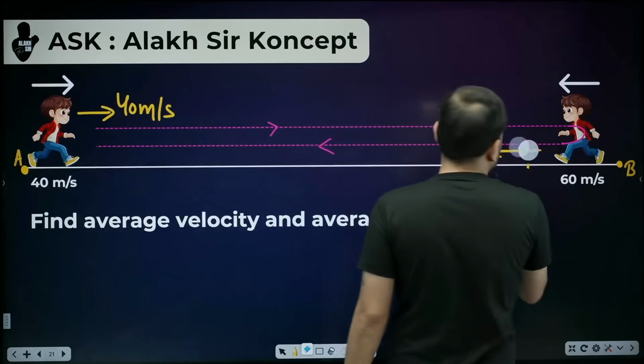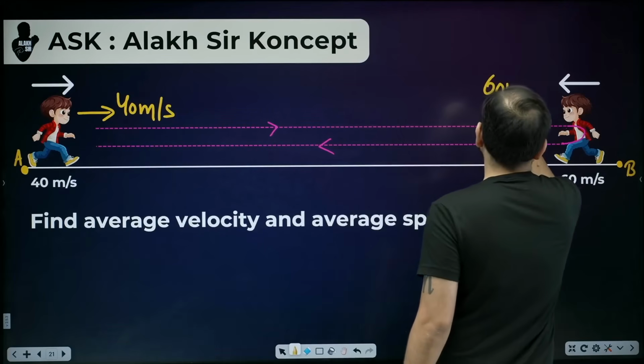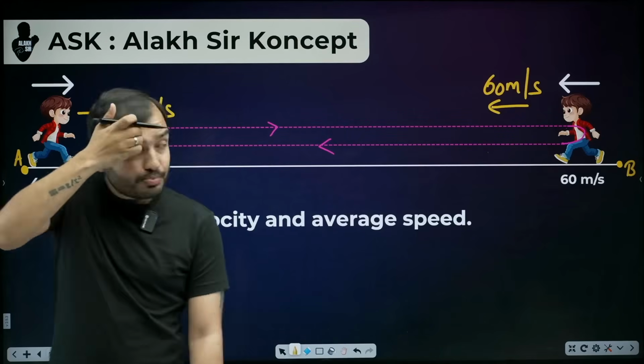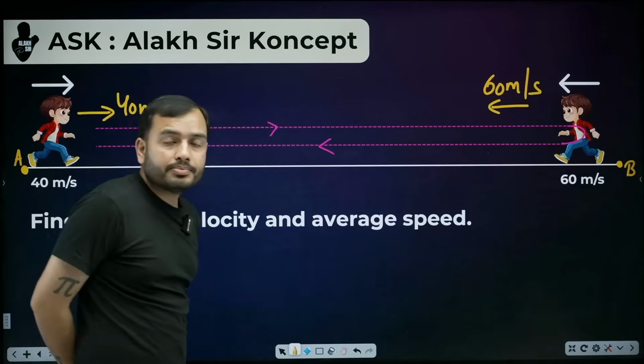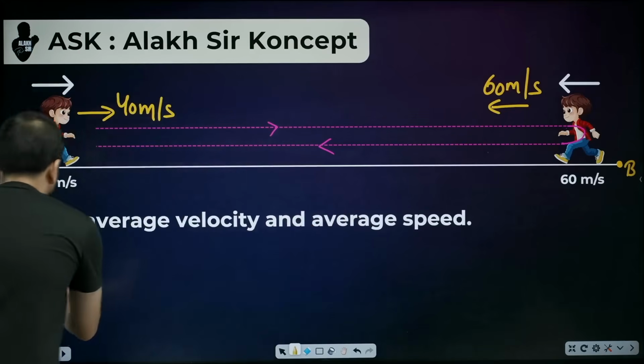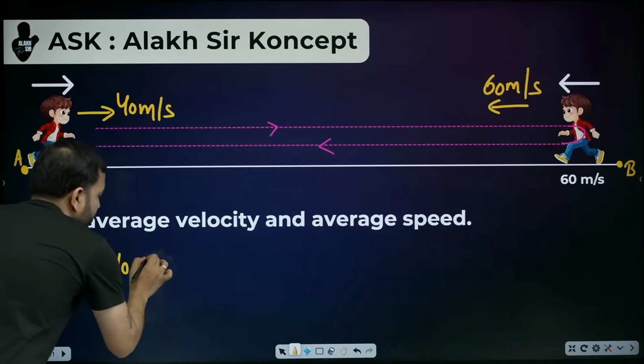We ran at a speed of 40 meters per second, and the speed while returning was 60 meters per second. Now we are asked to find the average speed and average velocity. Look, the first one is very easy. Let's do that first. Average velocity, I think everyone understood very well.